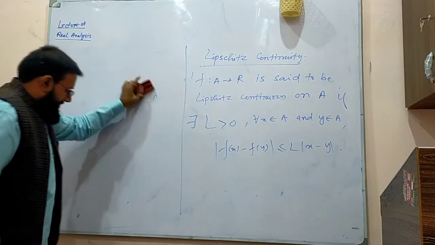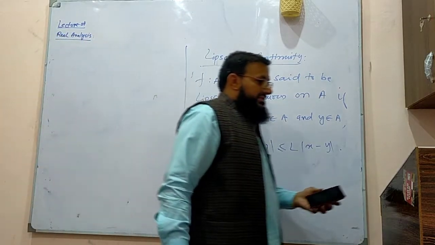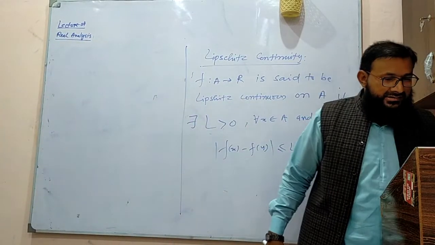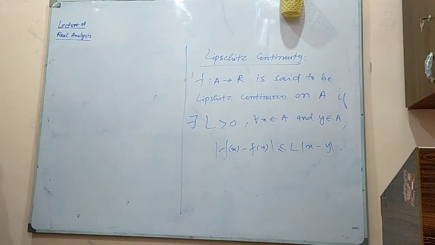Okay, now the main idea is, this is the definition of Lipschitz continuity, and this is a very strong notion as compared to continuity and uniform continuity. We know very well if a function is differentiable, it is continuous. But the reverse is not true always.